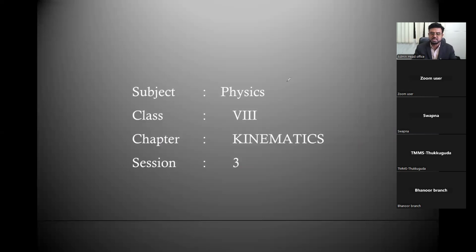As you can see on the screen, my subject is physics. We are in class 8th, our ongoing chapter, Kinematics. And today we are entering into session number 3. So far we completed 2 sessions on kinematics, that is on Tuesday and Friday. Again, today we are entering the 3rd session.